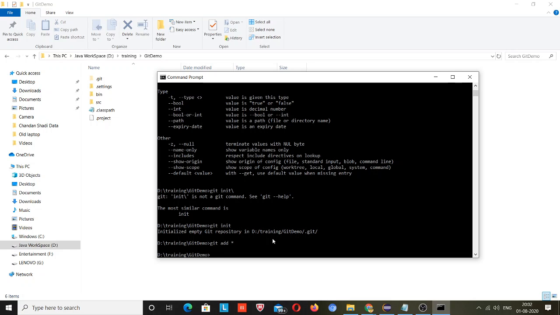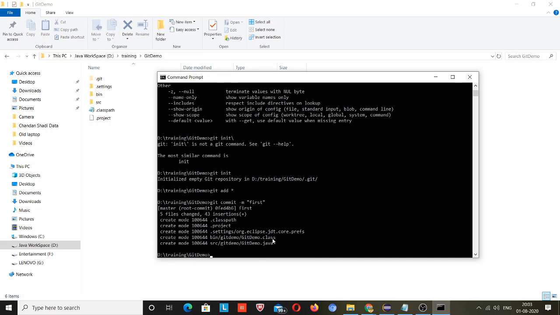Okay, second thing, I have added all the files. Now I need to commit this. Git commit -m. This m means message. What message do I want to give? Because I am adding it the first time, simply I have given first. You can give it any message. Now this code has been committed.